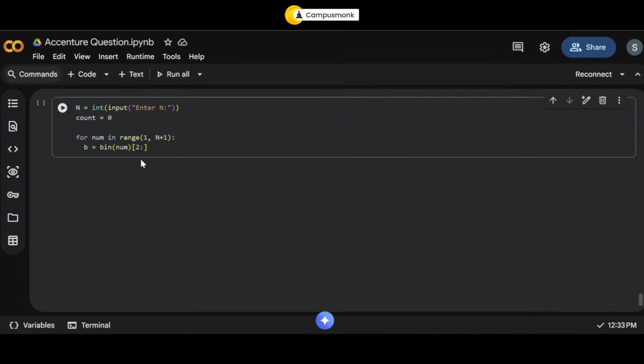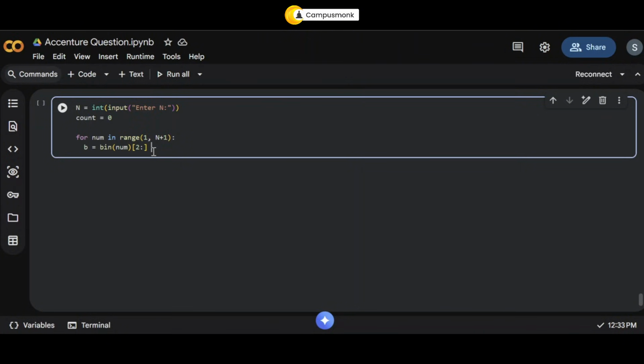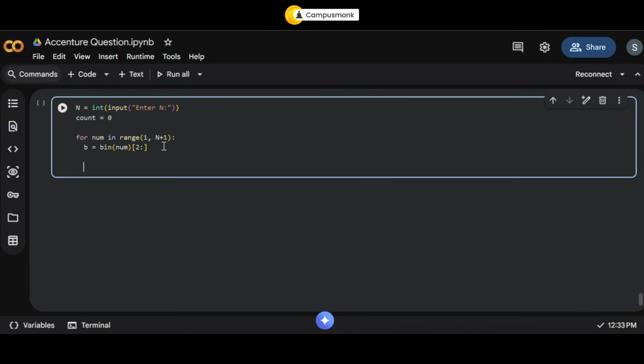Okay. Now, why did I do this? Because if I don't do this, the output will be something like 0b, or it will probably be something with b. So we don't want those first two characters, we just want the binary part. So we are just going to mention the position from 2 till the end, that is what we want our b to store. Okay, we don't want the 0b thing in the start. If you are not clear with this step, we already have a video on this for the Python data structure course. I would definitely insist on checking that out. Okay, now this we have converted into binary.